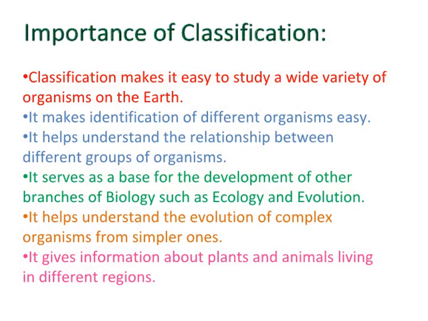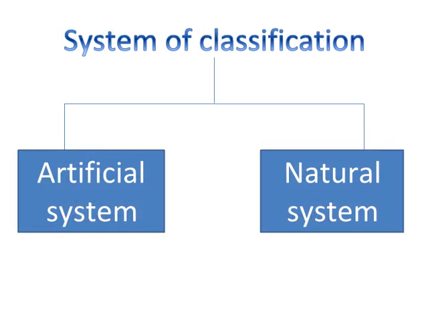Importance of classification. Classification makes it easy to study a wide variety of organisms on the earth. It makes identification of different organisms easy. It helps understand the relationship between different groups of organisms. It serves as a base for the development of other branches of biology such as ecology and evolution. It helps understand the evolution of complex organisms from simpler ones. It gives information about plants and animals living in different regions. There are two systems of classification: artificial system and natural system.